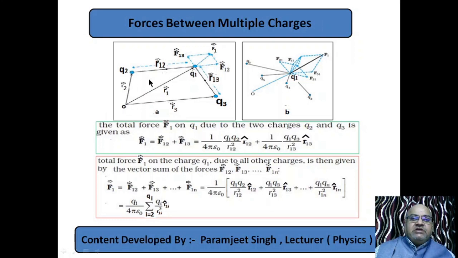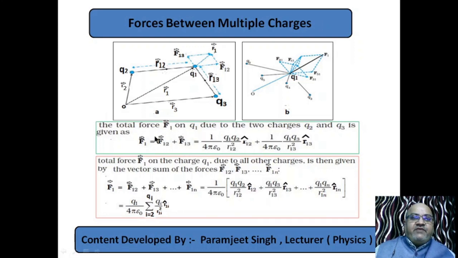Now what is the interaction? Charge 2 will apply force on 1. That is F12 along this line. Charge 3 will apply force on 1. This is a force of repulsion. It means these charges are of the same nature, same polarity. This is F13. Now if we make a parallelogram over F12, F13, the diagonal of the parallelogram gives the resultant. So the total force on charge 1 is F1, and F1 will be the vector sum of F12 and F13.